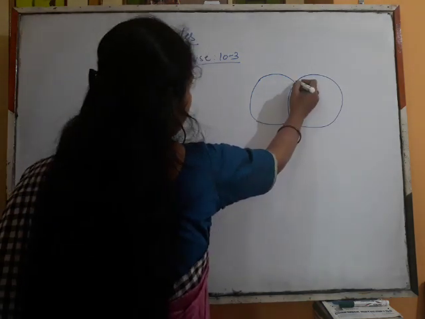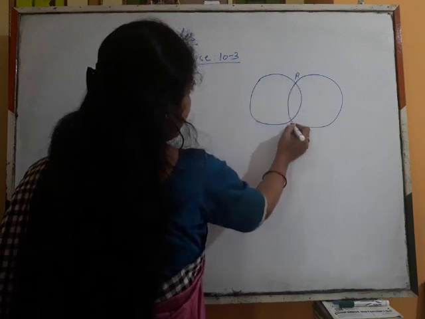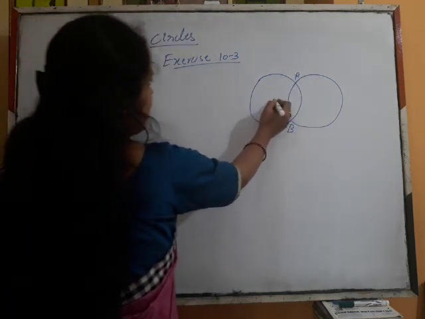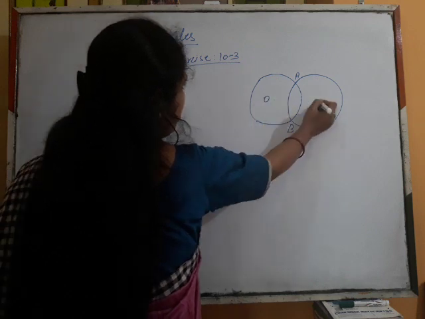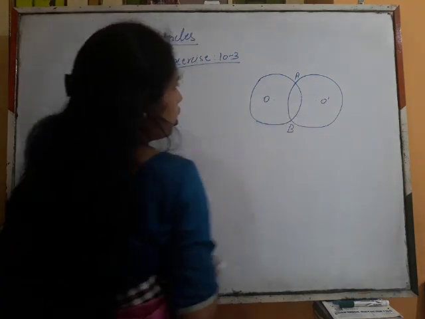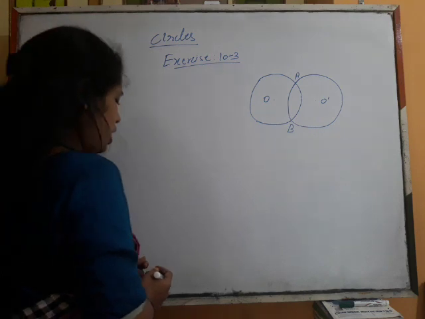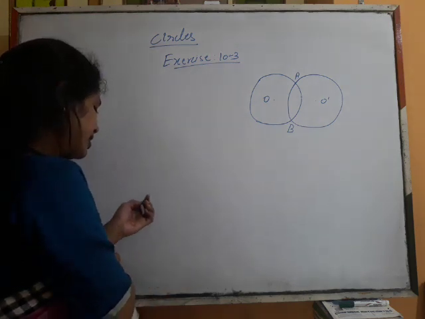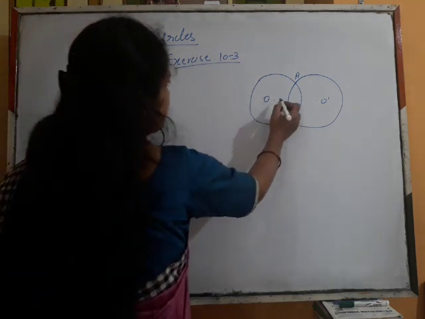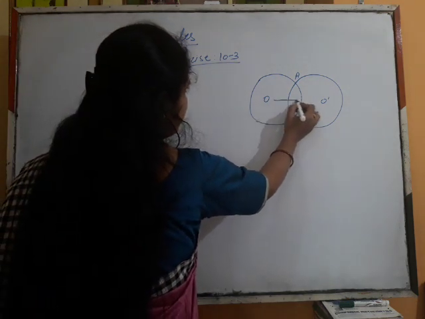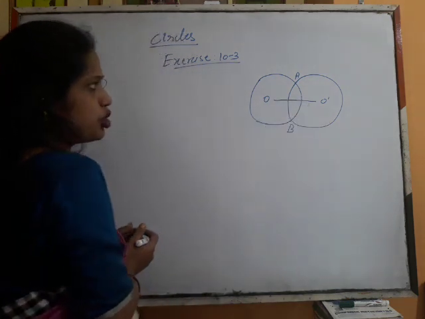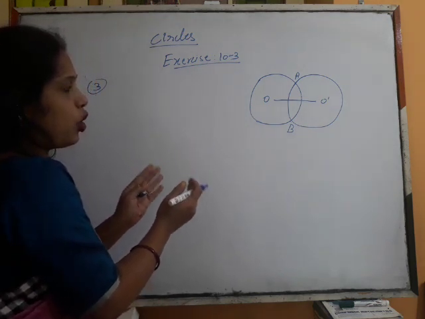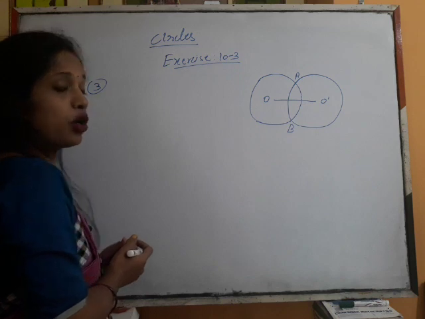If two circles intersect at 2 points, this is A and B. They intersect at 2 points. This is the circle with center O and this is the circle with center O dash. So, prove that their centers lie on the perpendicular bisector. This is a line which is joining both the centers. So, these centers are lying on the perpendicular bisector of the common chord.